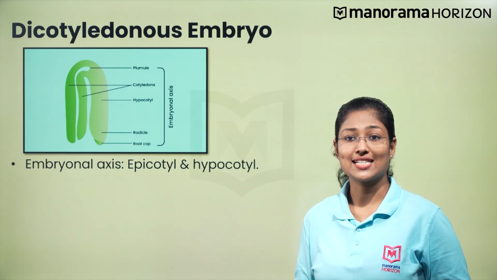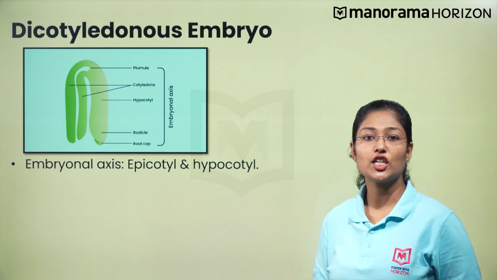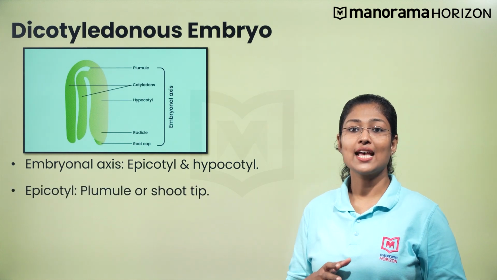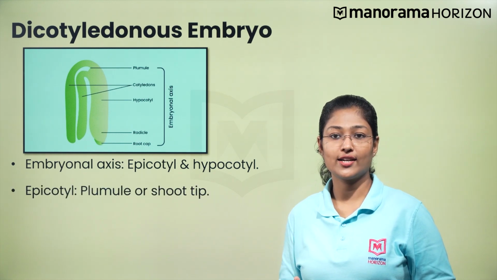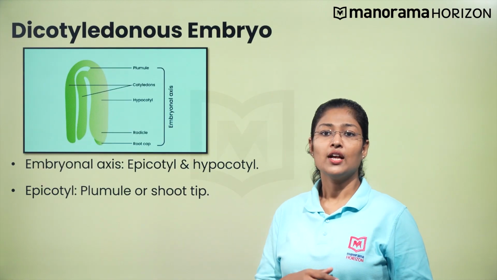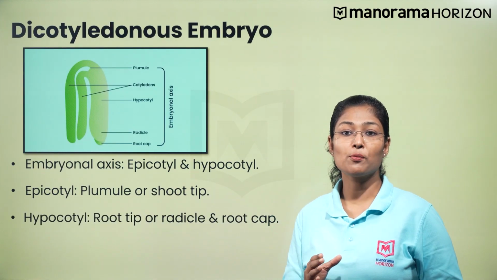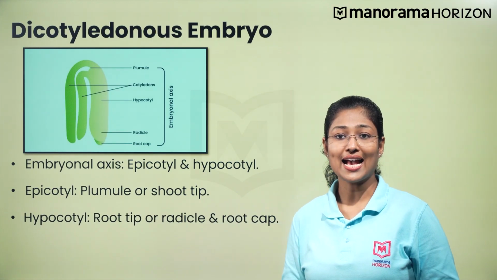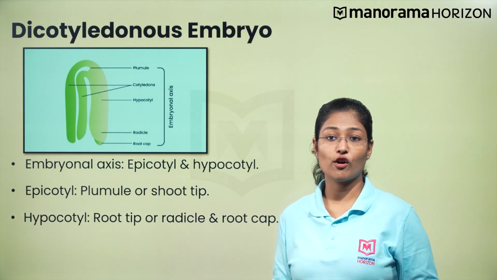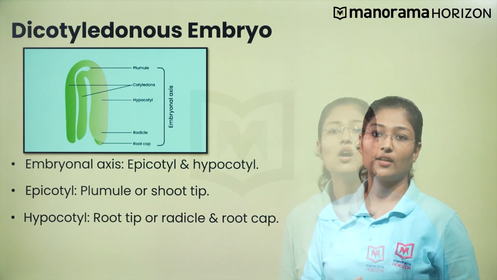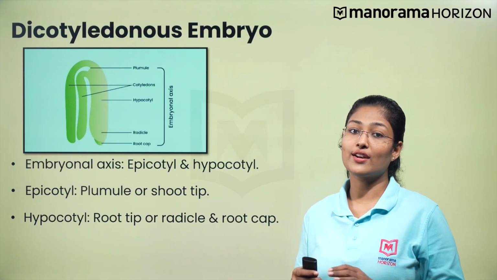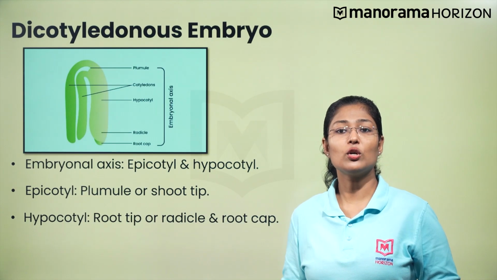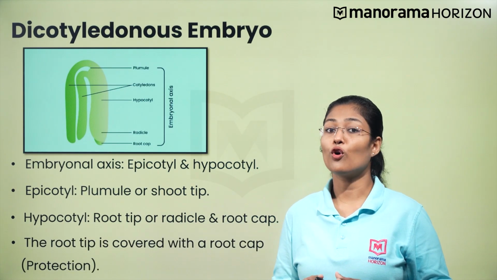The embryonal axis includes two main parts depending on its position in relation to cotyledons. The part of the embryonal axis that is present above the level of cotyledons is called epicotyl. The tip of the epicotyl is a plumule or shoot tip. Likewise, the part of the embryonal axis located below the level of cotyledon is called hypocotyl. Hypocotyl has a root tip or radicle present at its lower tip. Unlike the shoot tip, the root tip is covered with a root cap for protection.